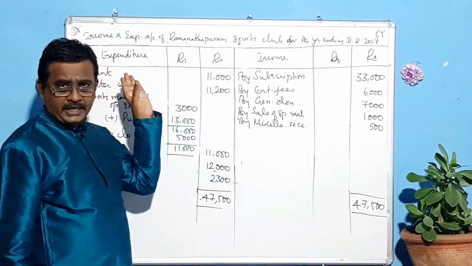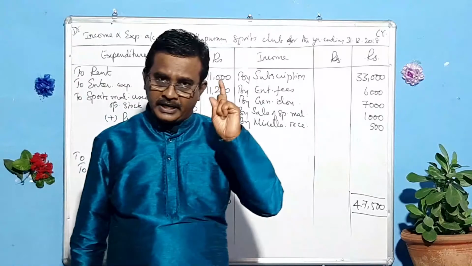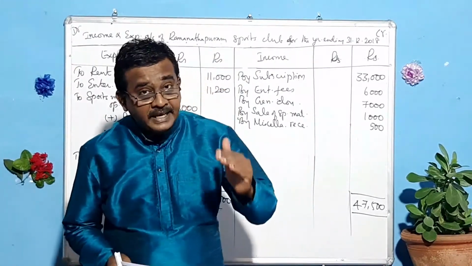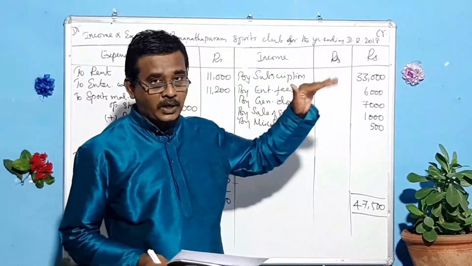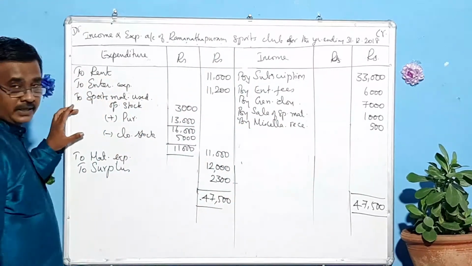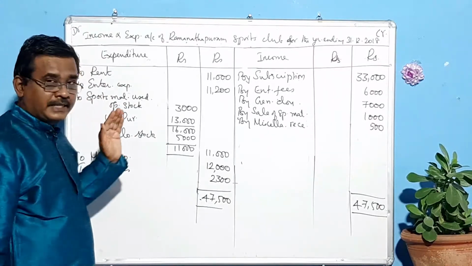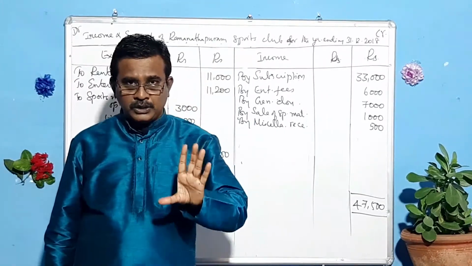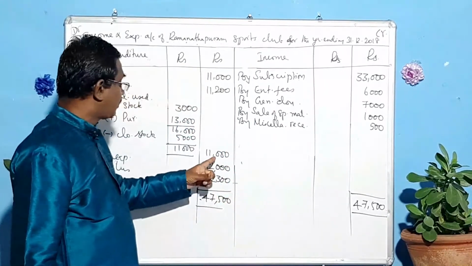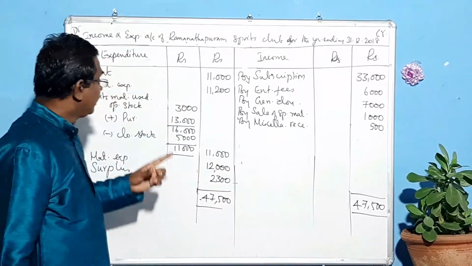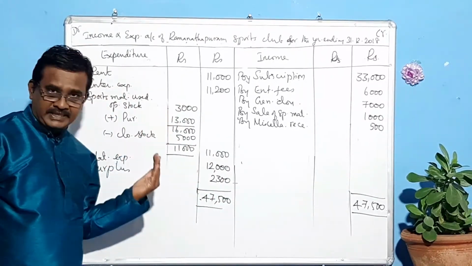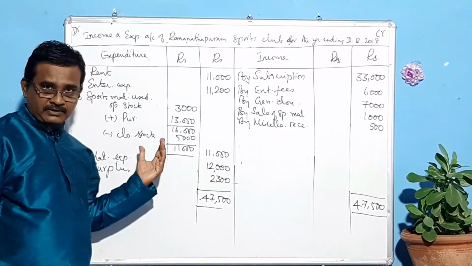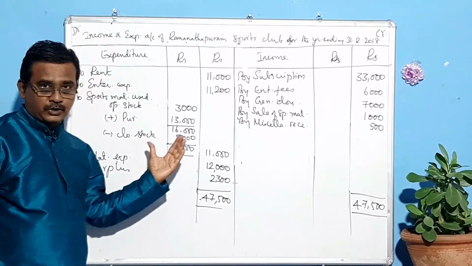Remember, when you go for preparing the income and expenditure account, take only revenue items. Here they have given furniture and investments, and they are capital items, so that should not be brought here. And this one is very, very important. The amount spent on the sports materials for that particular year should be shown in the outer column. How to find out that amount? Take the opening sports materials, add the purchases made during the year, subtract the closing stock at the end of the accounting period. You will get this amount. That should be shown here.